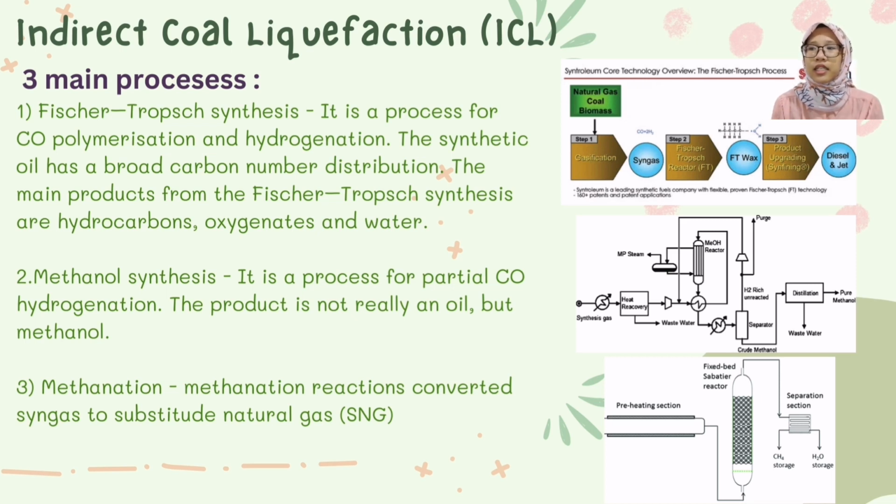The Fischer-Tropsch synthesis is actually a process of carbon monoxide polymerization and hydrogenation. The synthetic oil has a broad carbon number distribution. The main products from the Fischer-Tropsch synthesis are hydrocarbons, oxygenates, and water. Meanwhile, methanol synthesis is a process of partial carbon monoxide hydrogenation. The product is not really an oil but methanol. For methanation, the reaction converts syngas to substitute natural gas, also known as SNG.